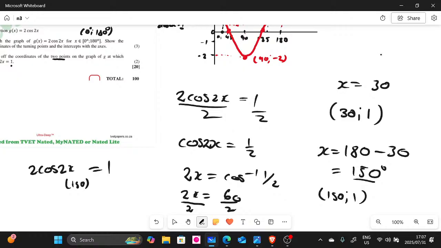This is N4 stuff. In fact, it's the beginning of N4, and people are struggling when it comes to N4. So you must know your stuff when it comes to these ones here. I'm hoping, guys, you managed to understand this. I'm hoping this helps you. Good luck with your test tomorrow, guys. Make sure you arrive early, and make sure that you start with the question that you understand the best or the most.